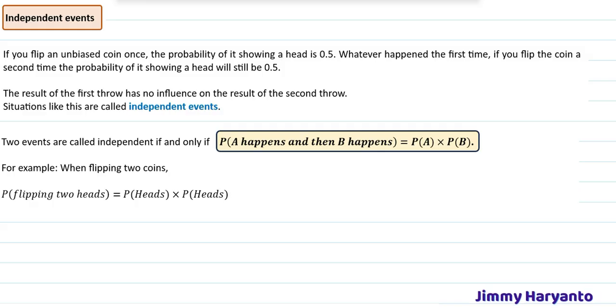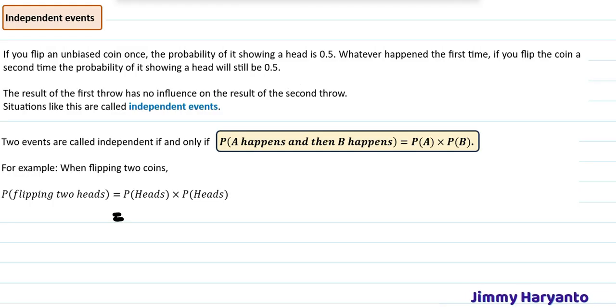Does the first throw affect the second throw? When we flip a coin, the first throw will not affect the next throws. That means these are independent events.